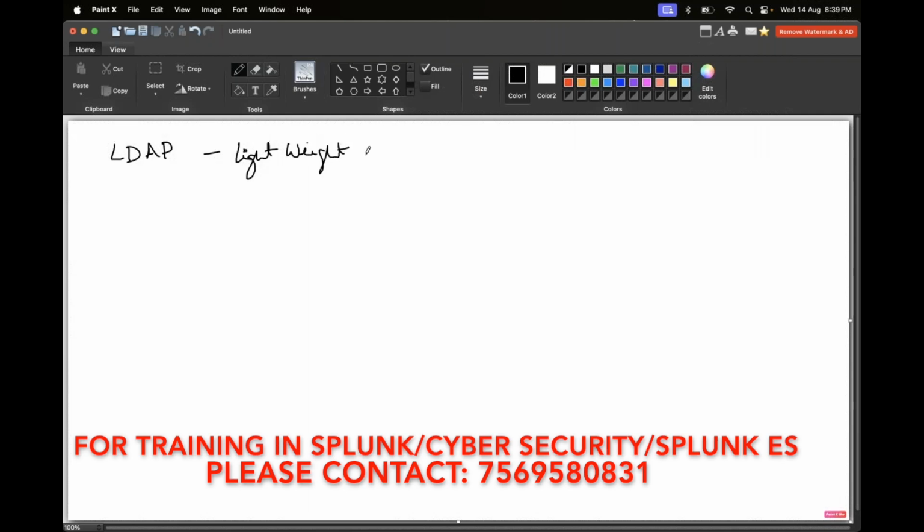The full form of LDAP is Lightweight Directory Access Protocol. This is the full form of the particular LDAP. So what does it do?